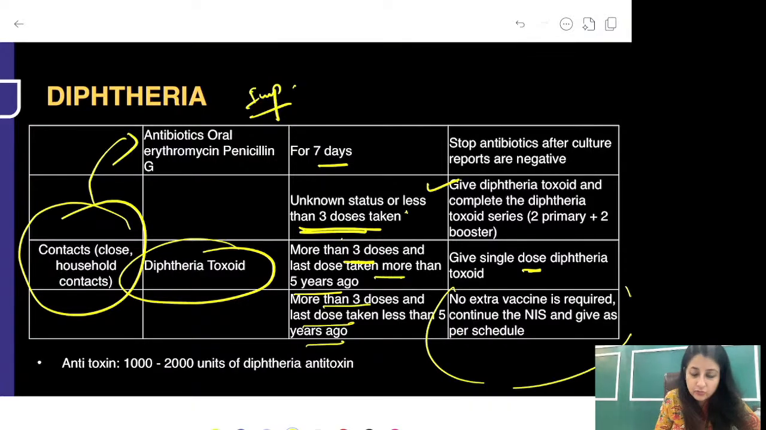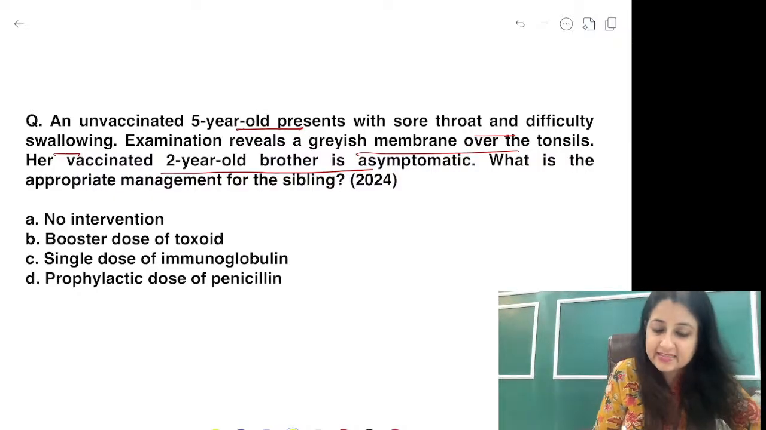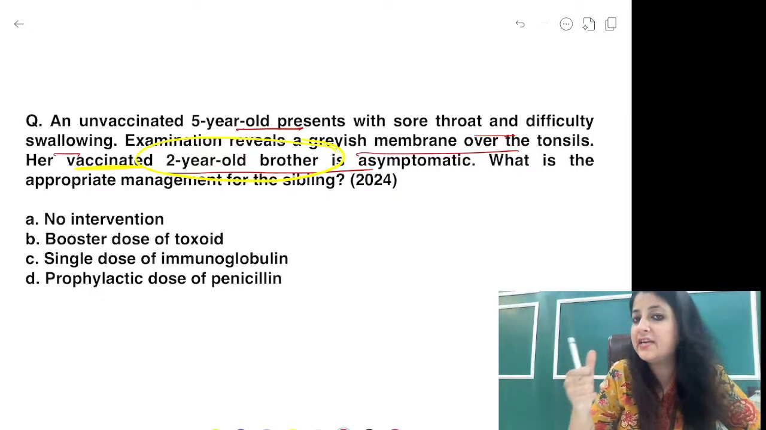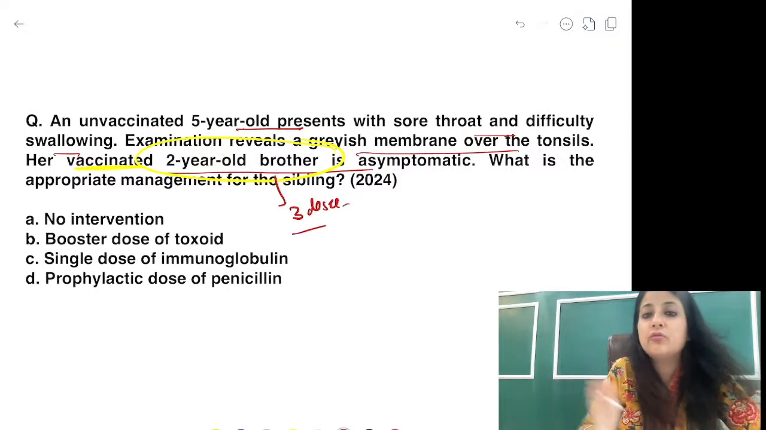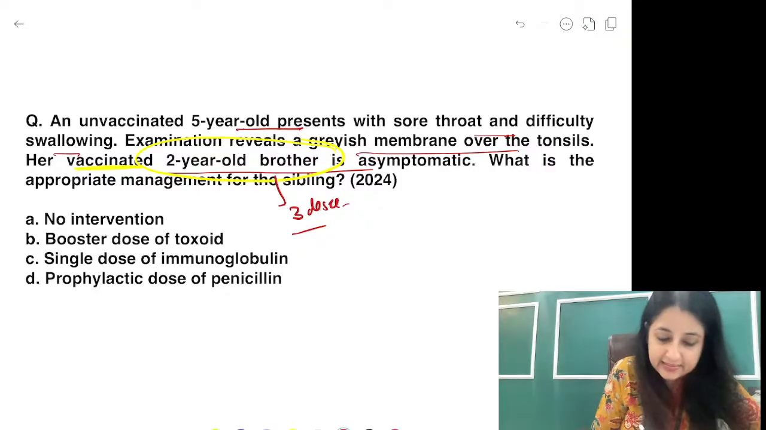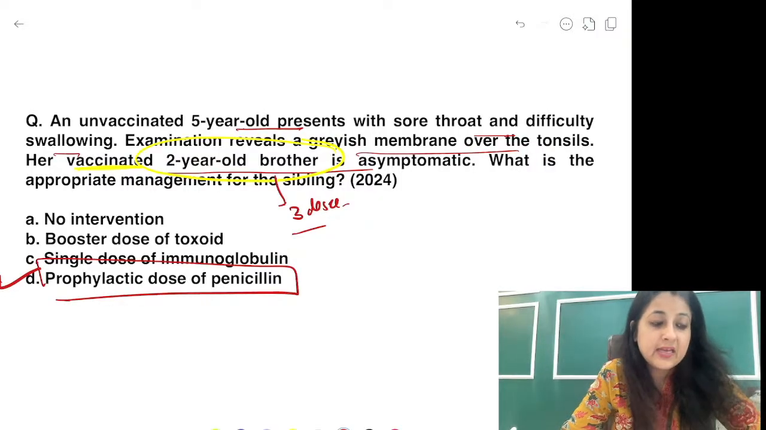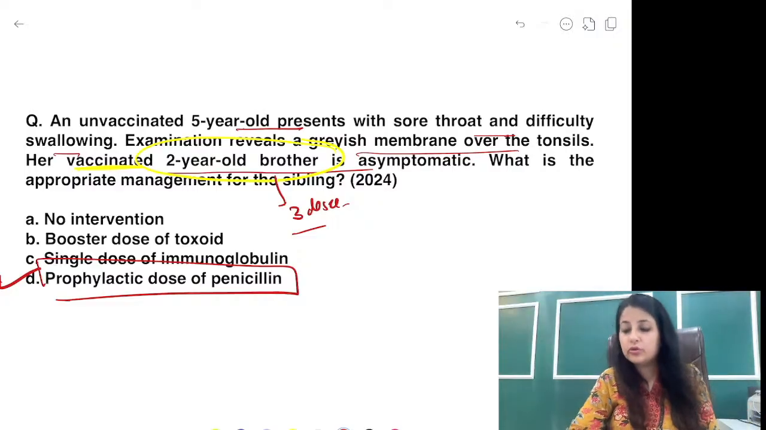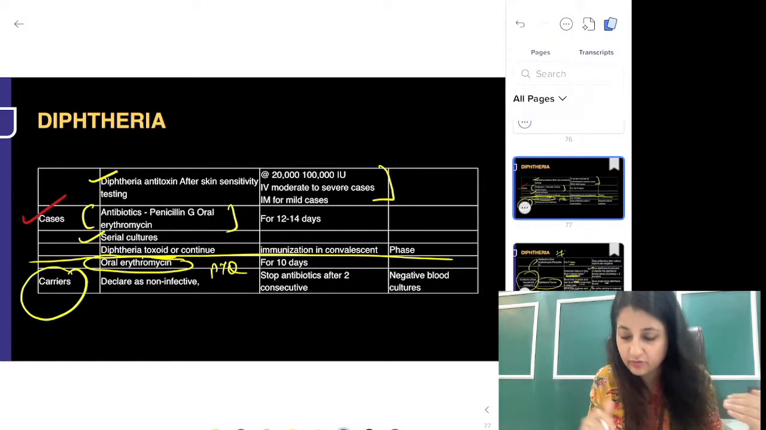So what is it that you're going to give to the contact? Now see in this question, guys, this sibling is a vaccinated 2-year-old. That means by the time he's turned 2 years, he's already received penta 1, 2, 3. So he's already got 3 doses of diphtheria and that too within 5 years. So what are you going to do? You don't need to give anything else. You just need to give a prophylactic dose of penicillin. Is it clear? Everybody do go through the management of diphtheria, guys. These slides are going to be on the PDF.